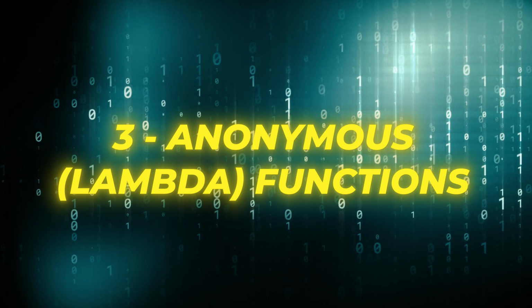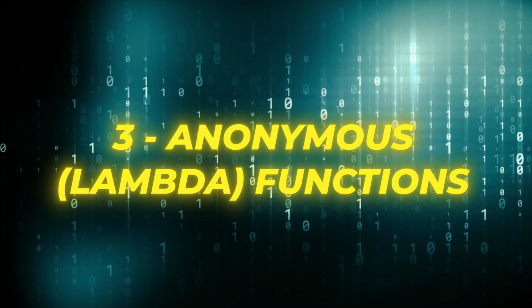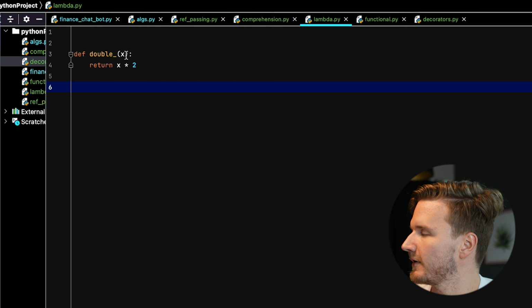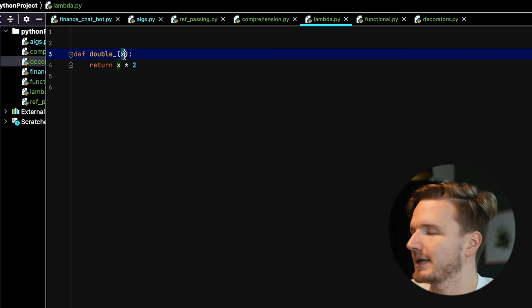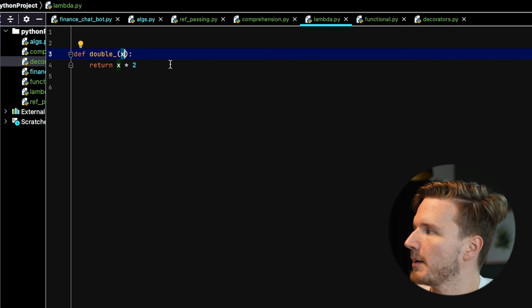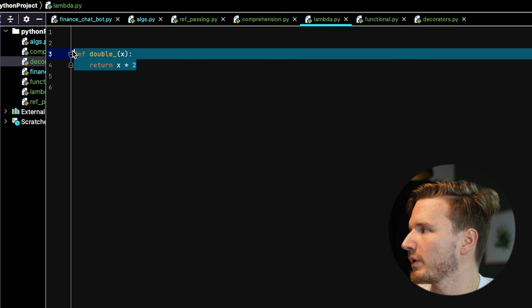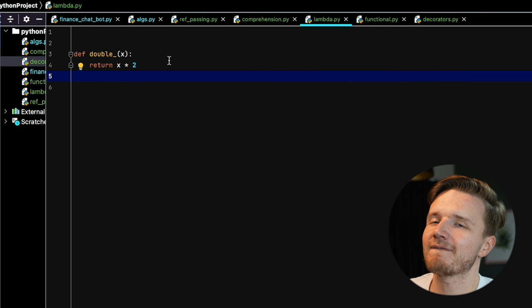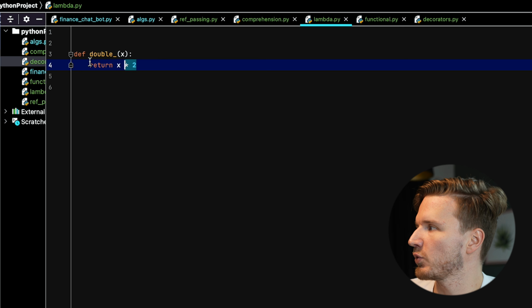Next, we have something called lambda functions. So these are what's called anonymous functions in Python. To introduce you to this, what we have here is a function called double. Essentially what this does is take an x and then double it, so multiply it by 2. But you might see that this is a bit verbose, like we're having to use 2 lines of code and write this def and the function name and all this, when we just have a very simple function. We're just running a 1 line operation.